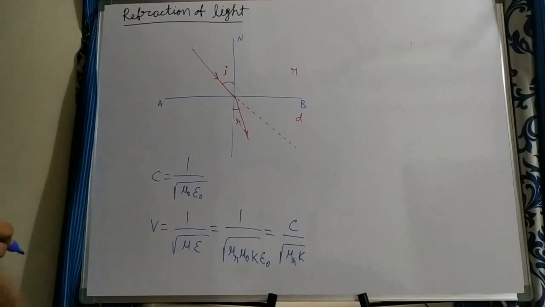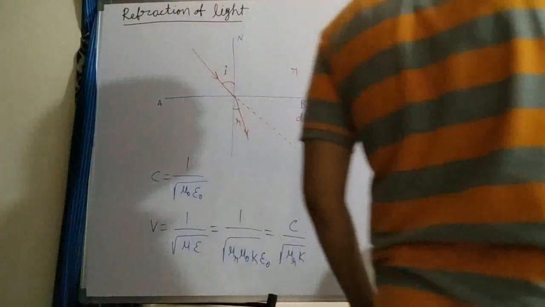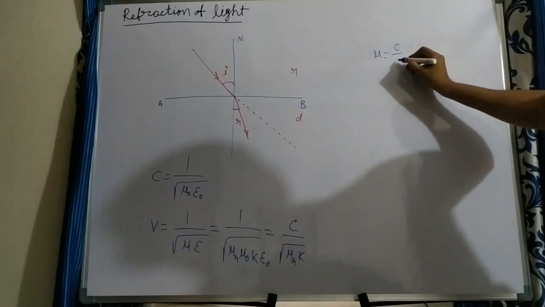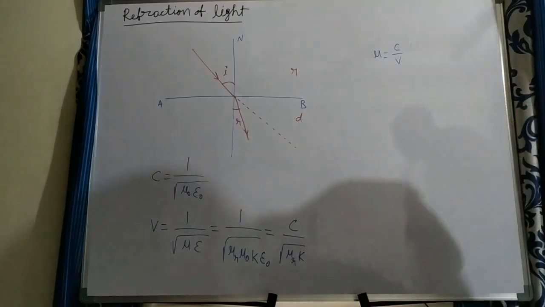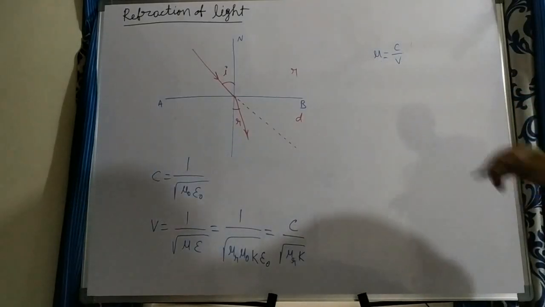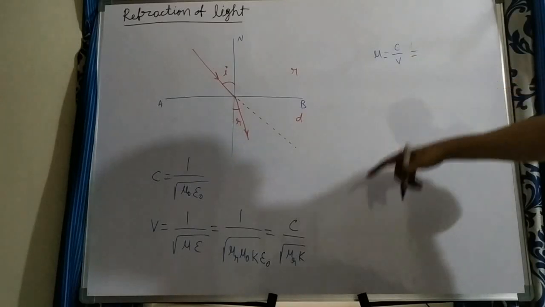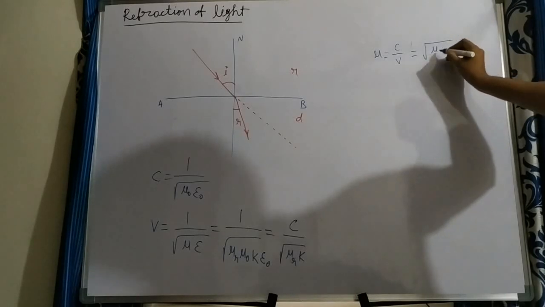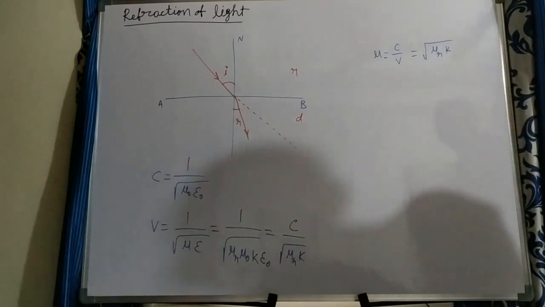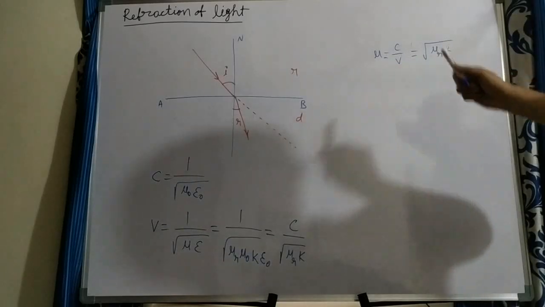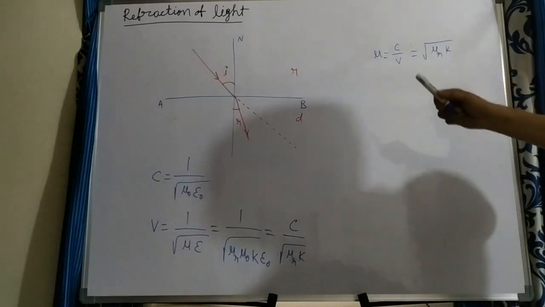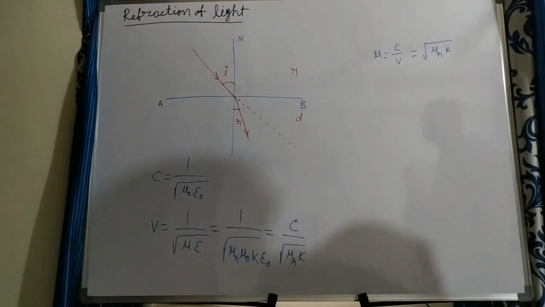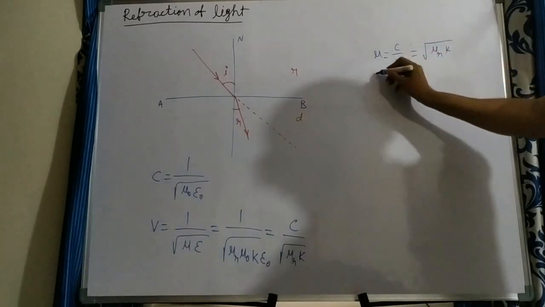So from this, how do you define refractive index? What is the absolute refractive index? Refractive index mu is equal to the speed of light in vacuum by the speed of light in that medium. That's what you call absolute refractive index. So mu is c by v. From this formula, what can you write? c by v is square root of mu r into k. This mu is refractive index, this mu r is the relative permeability, don't get confused, and k is the dielectric constant of the medium. This is how we get the relation.